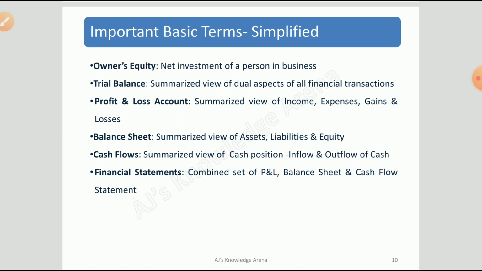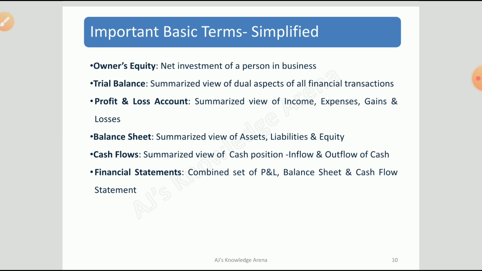Then profit and loss account, as we discussed earlier. Profit and loss is a summarized view of income, expenses, gains and losses, and it depicts the net profit or net loss of an entity. Then balance sheet. Balance sheet is a summarized view of assets, liabilities and equity. We just discussed what the assets are, what the liabilities are and what owner's equity is.